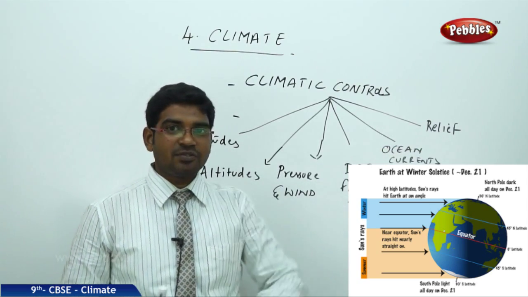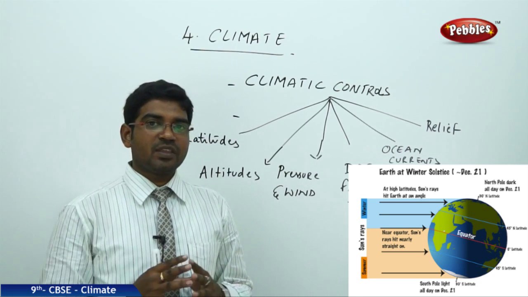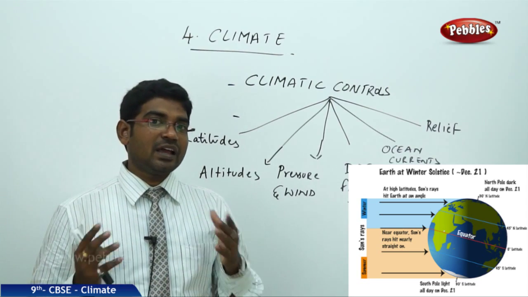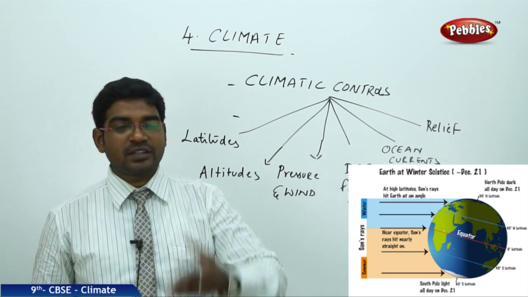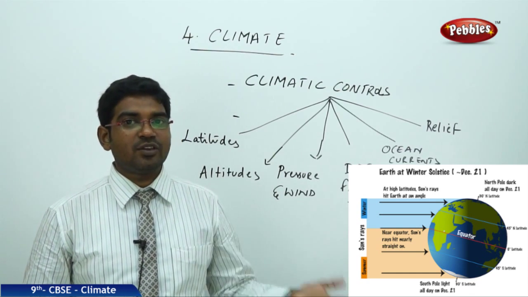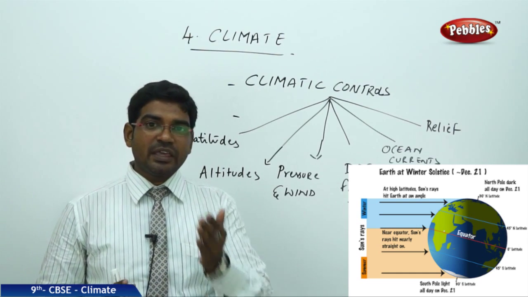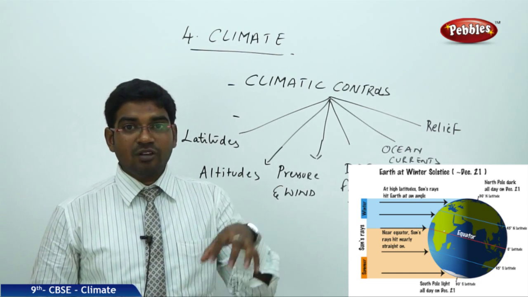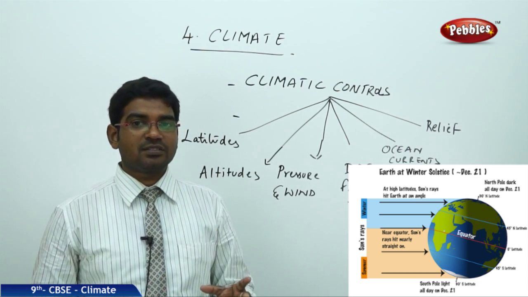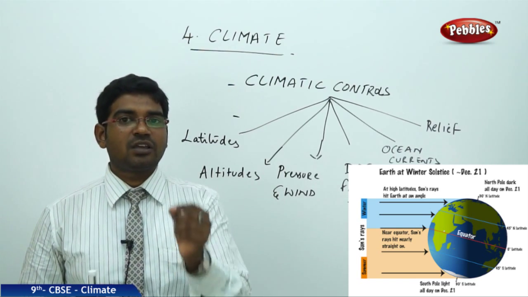Then coming to relief, when we are staying at a place that is very highly elevated, for example a mountain or a hilly region, if it is obstructing the rain-bearing clouds, one side has heavy rains while the other side, the leeward side, will be relatively dry. So all these factors directly influence the climate of a place. That is the reason why they are rightly known as climatic controls.